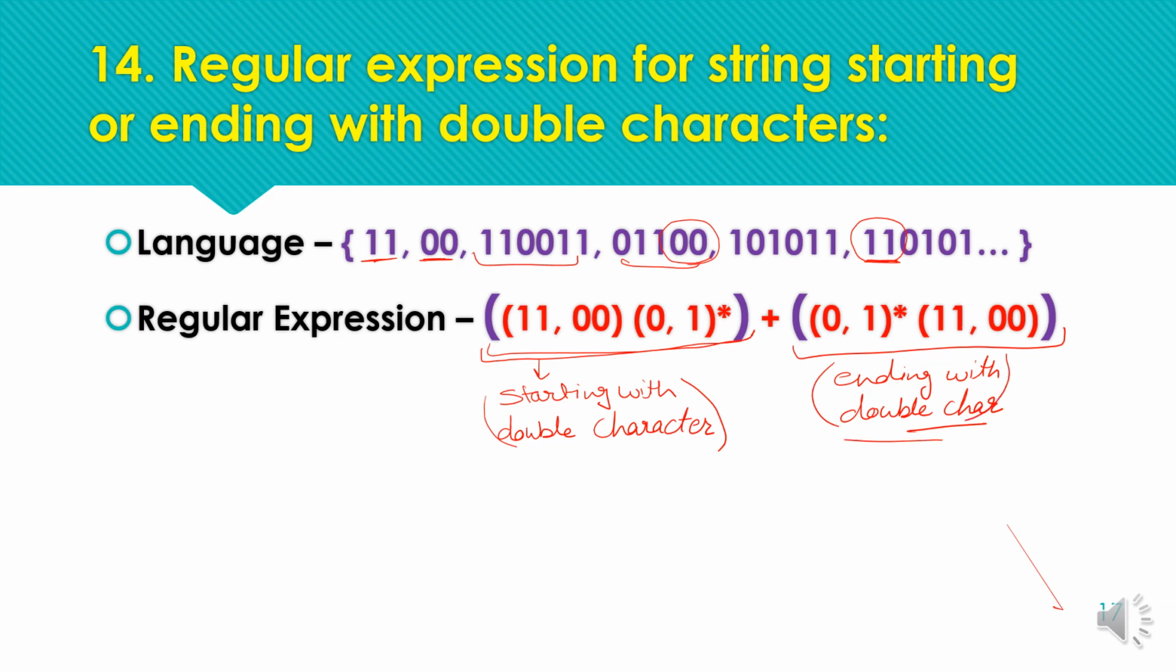As we have already covered expressions for these two constraints in the last example, we just need to put both of these expressions in ORing, and here we have the plus symbol for ORing. Either the string should start with a double character or end with a double character. So any string that fulfills any of these patterns will be accepted by the machine.